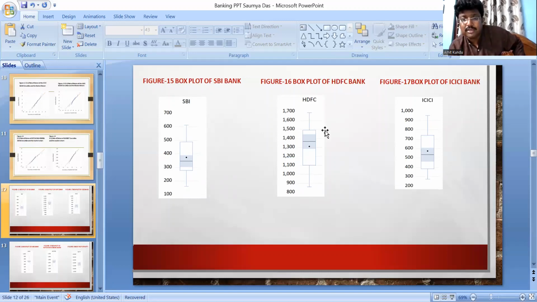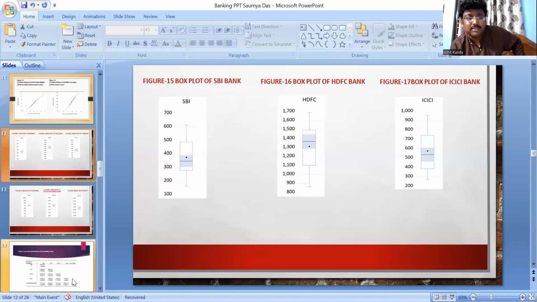But if you consider SBI and ICICI, these two stocks, you can find that the distributions are right skewed, and as a result there are frequent small losses, but extreme gains are very few.